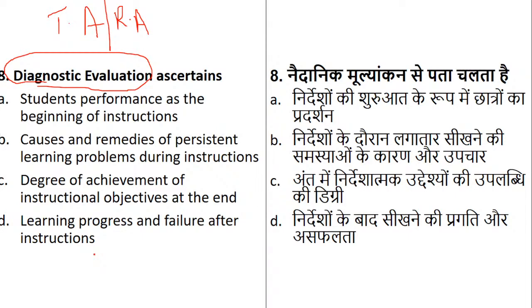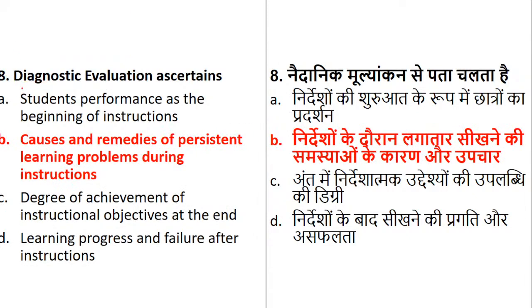Some of you went wrong again over here. Diagnosis is talking about the cause and remedies. Here, option number 2. Please remember, diagnosis means you not only find the cause, but you also indicate the remedies in order to solve the problem.